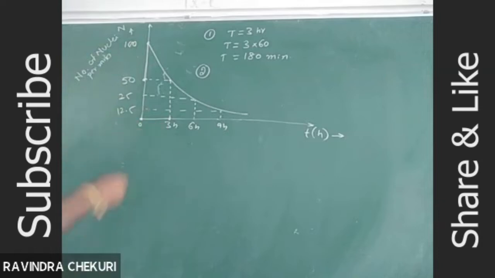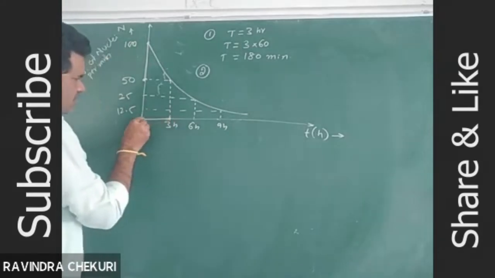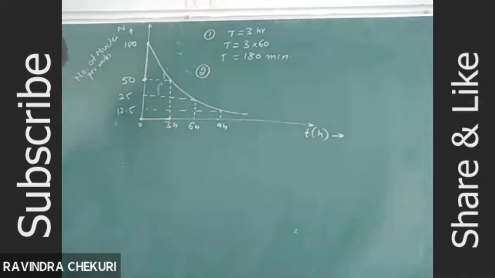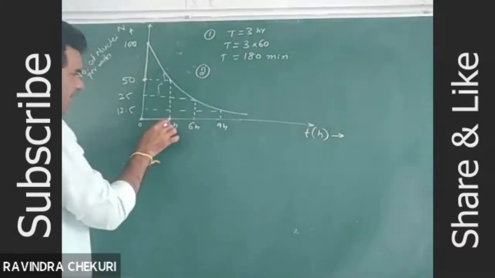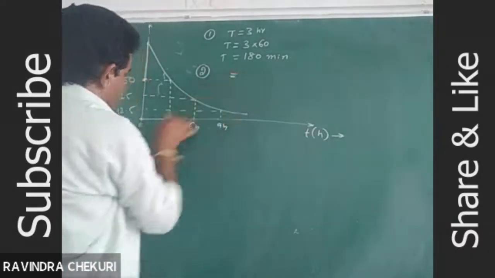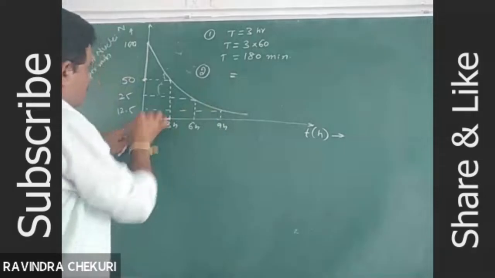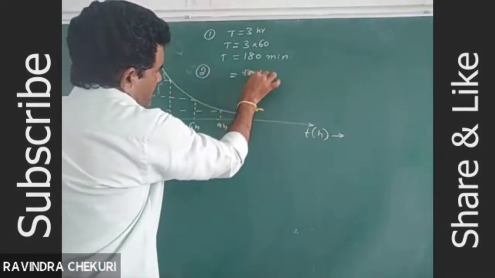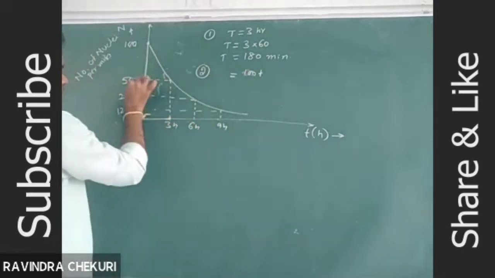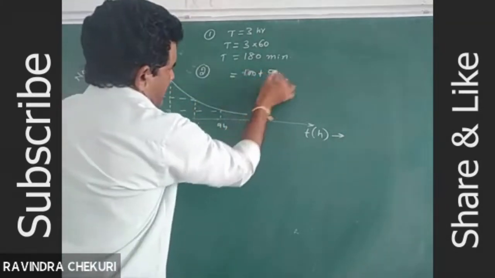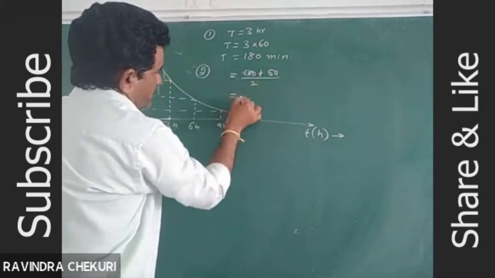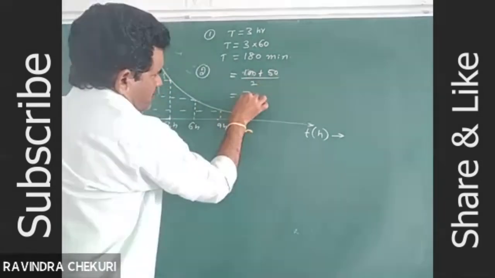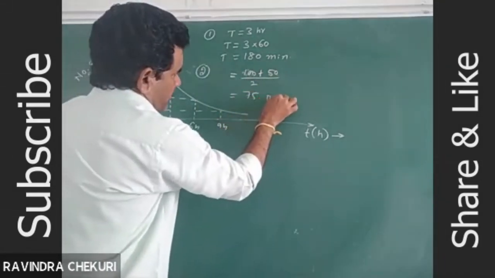So we have to calculate how many nuclei are decayed in 3 hours, the number of nuclei decayed per minute in this interval. At time t equal to 0, initially 100, plus at the time 3 hours, what is the number of nuclei present? 50. So 150 by 2, 75 per minute.